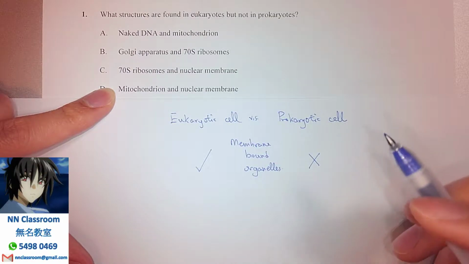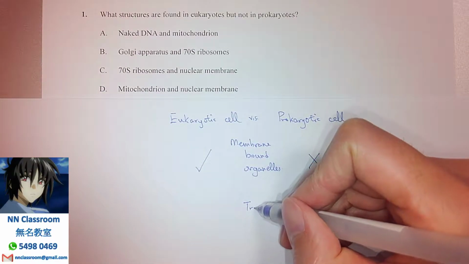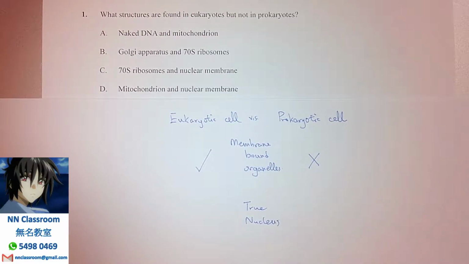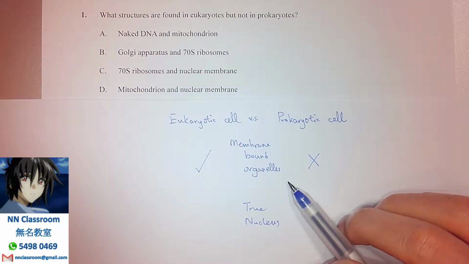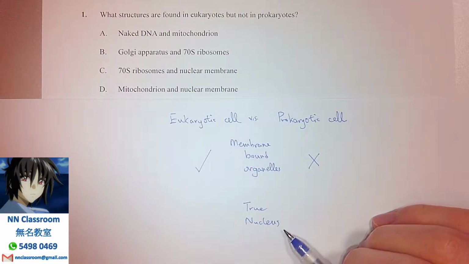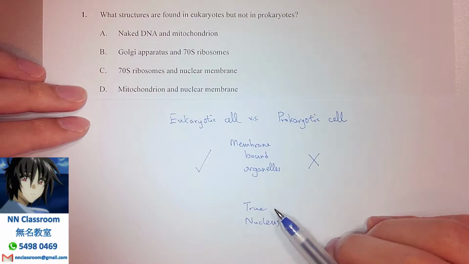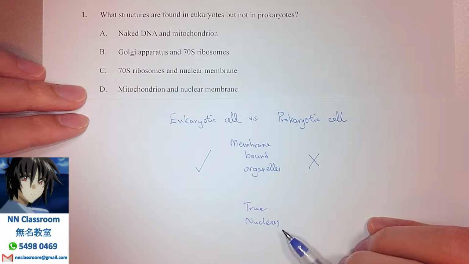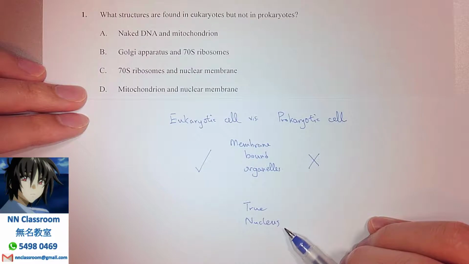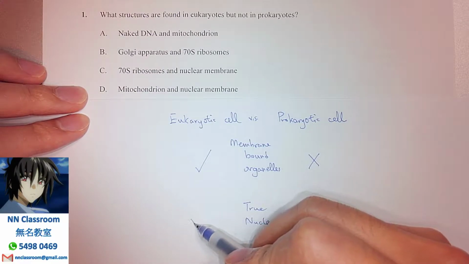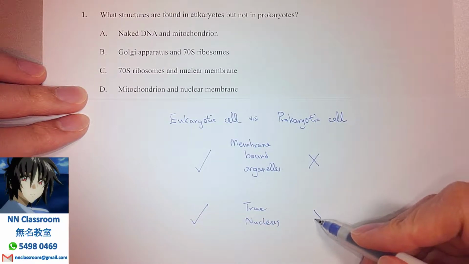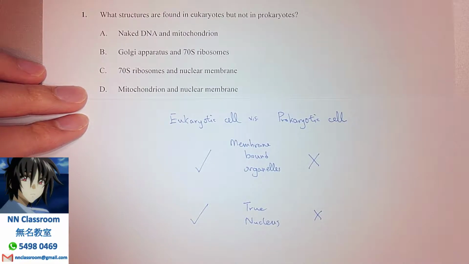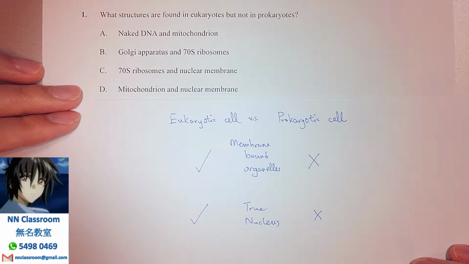And one more thing that is also important is the true nucleus. In general, the true nucleus is also said to be a membrane-bound organelle, but it is a really important structure, so I better list it as an independent point. A true nucleus means the nuclear material, which means the DNA, is enclosed or embraced by a nuclear membrane. So if you see a nuclear membrane embracing the genetic material of DNA, that is going to be a eukaryotic cell, but if not, a prokaryotic cell. By just these two fundamental ideas, which students should learn at the very beginning in topic 1, they should be able to locate the correct answer, right?